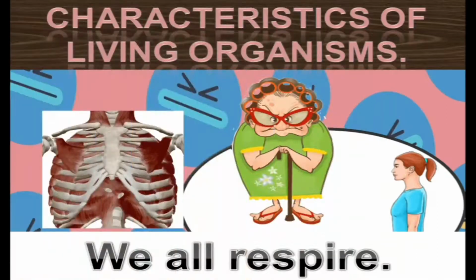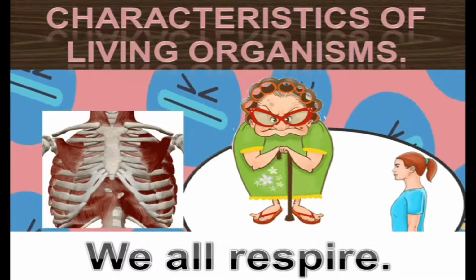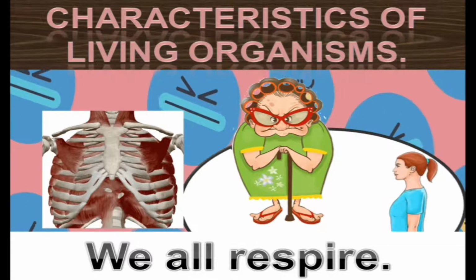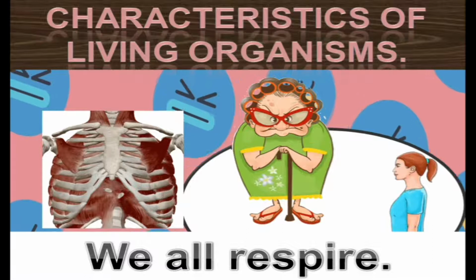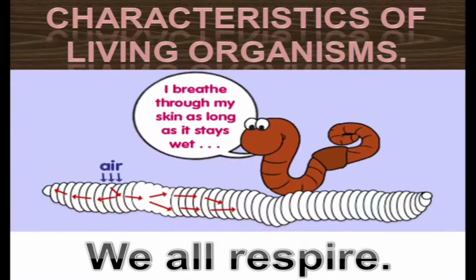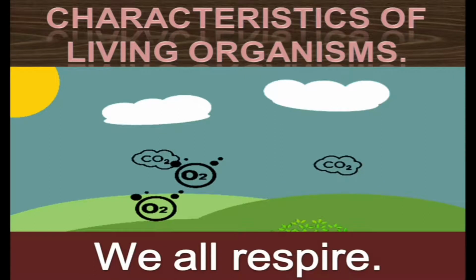Thirdly, we all respire. Living beings breathe in oxygen and breathe out carbon dioxide. In respiration, we use oxygen to produce energy for our body. Breathing provides oxygen for respiration, which is performed by different mechanisms in different organisms. Like the earthworm breathes through skin, fishes breathe through gills, plants breathe through stomata.